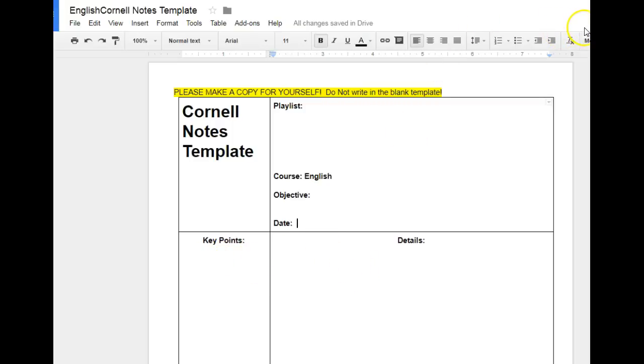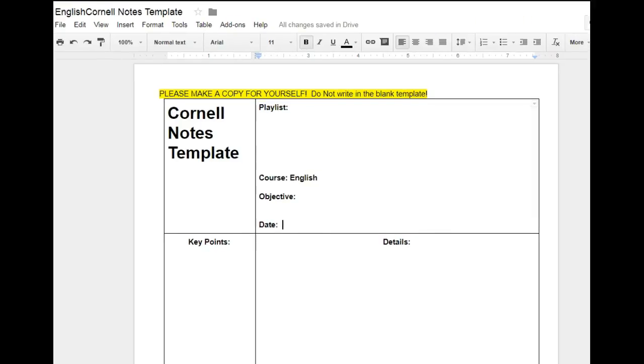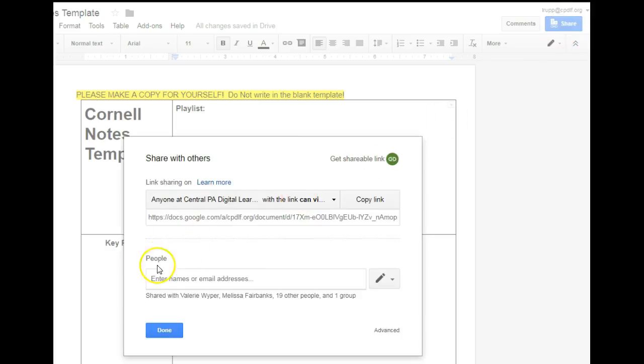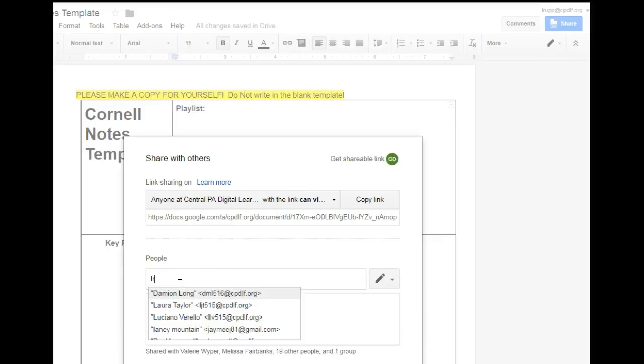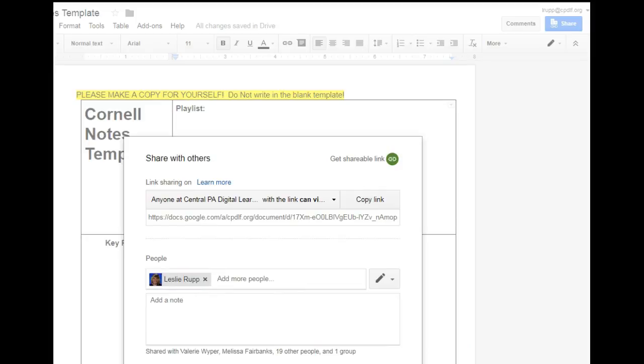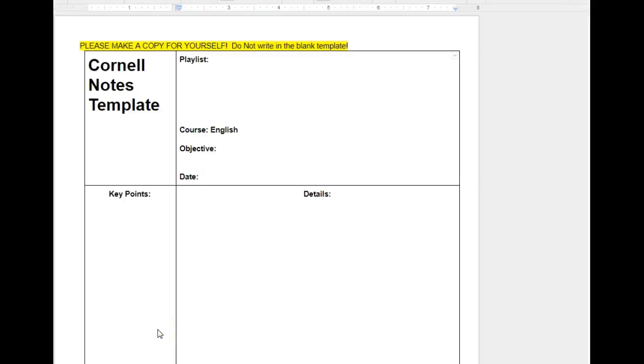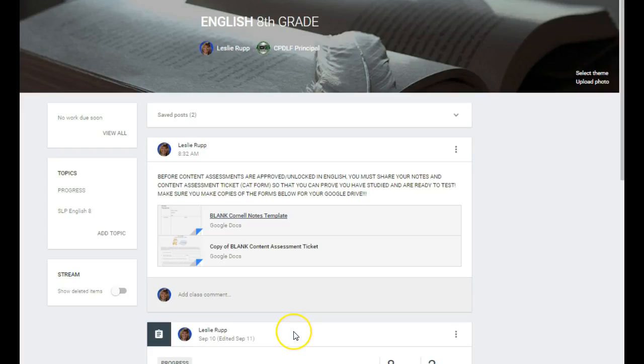When you're finished, when you've got your notes all done, you need to share them with your instructors. So you come over here to share, and you start typing in your instructor's name. I'm Mrs. Roop, Leslie Roop. I'm going to share it with Mrs. Roop and send it to her. So you will do this for other instructors also that require notes. And I know that Mr. Longwell is also requiring notes.